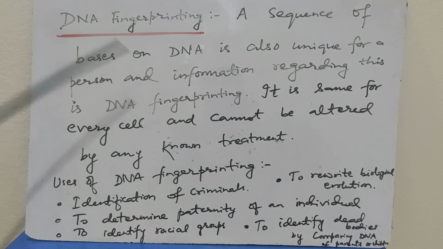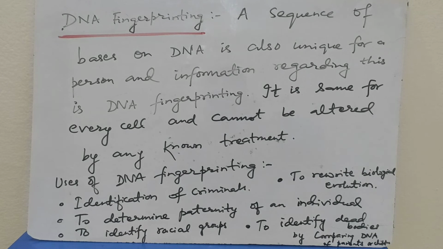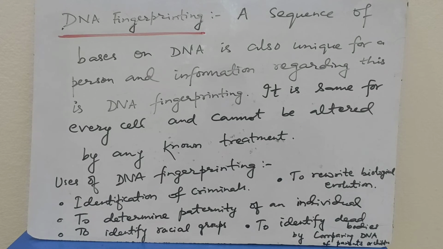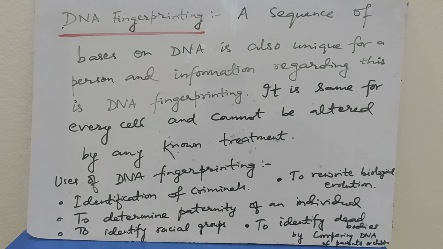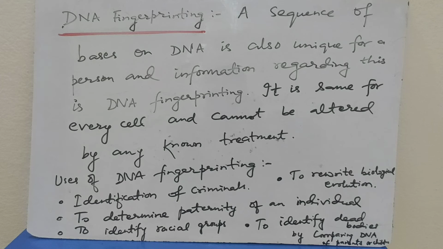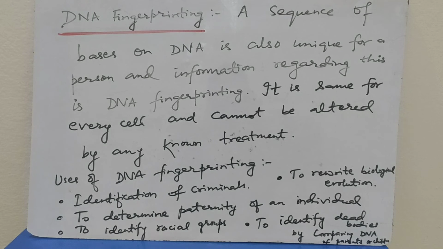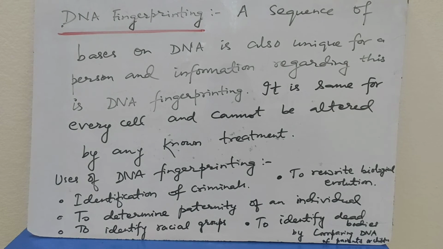Uses of DNA fingerprinting. In a forensic laboratory, it is used for identification of criminals. So at the site of a crime, if the criminals leave any clue, then the forensic team can identify them by identifying the DNA. To determine paternity of an individual during a paternity dispute, DNA fingerprinting can be used.